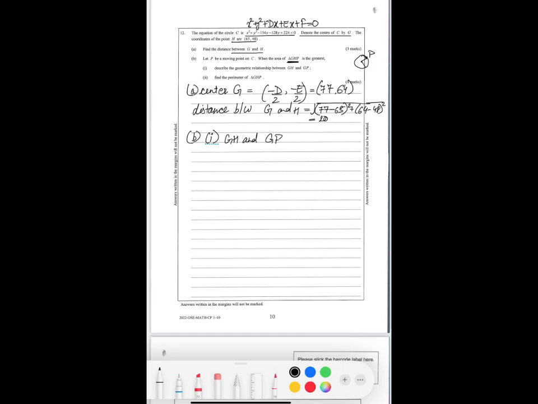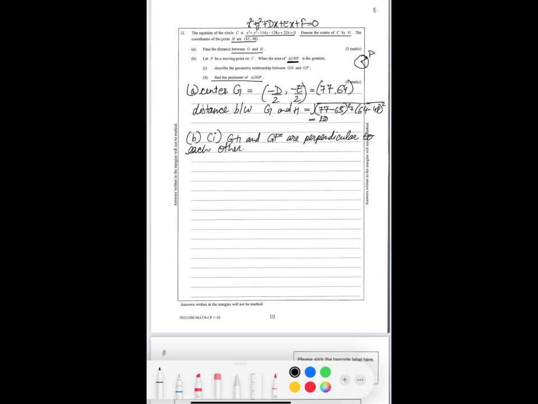GH and GP must be perpendicular to each other to have the greatest area. So GH and GP are perpendicular to each other. Now, find the perimeter of GHP.